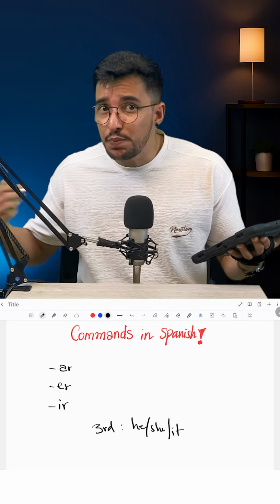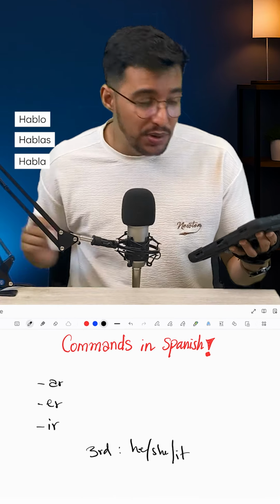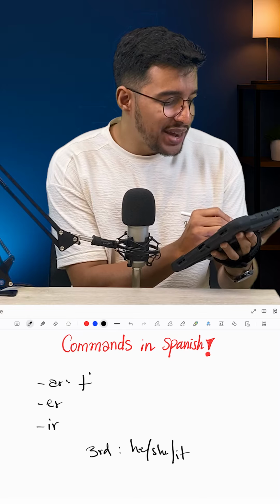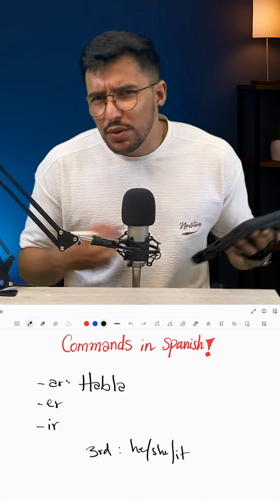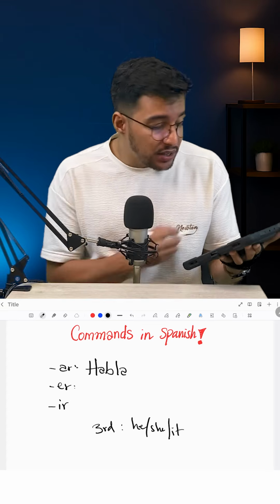So how do you say he speaks? Remember the conjugation in present tense. Yo hablo, tú hablas, él habla. So that's what we're gonna use here. For AR verbs, I say habla. So whenever I wanna give the command speak, I'm gonna say habla. If I wanna tell someone to eat, it would be come.